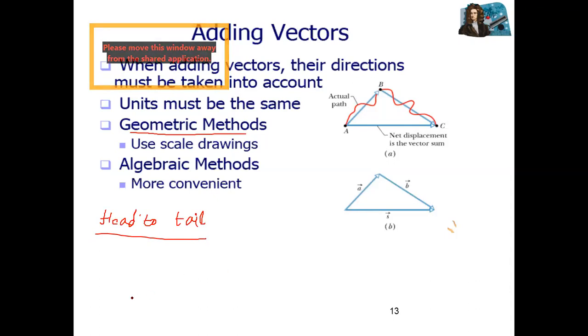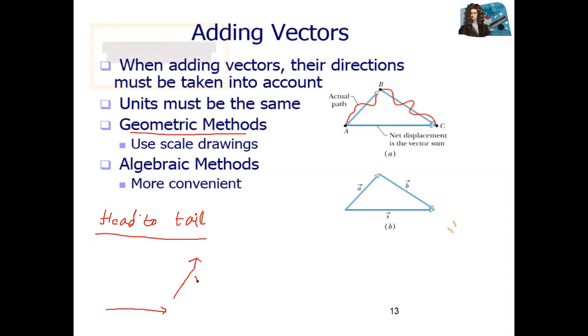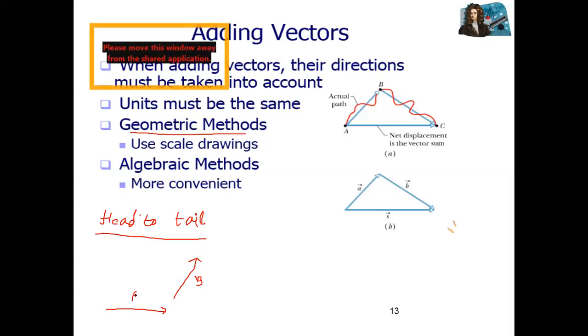Let's suppose three vectors are given: vector A, another vector B, and a third vector C. How can you add these three vectors?